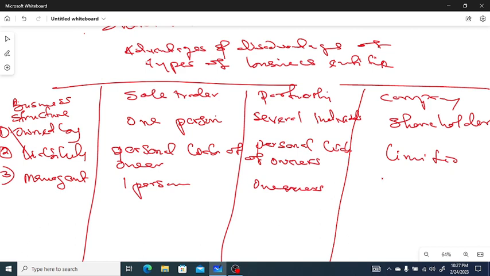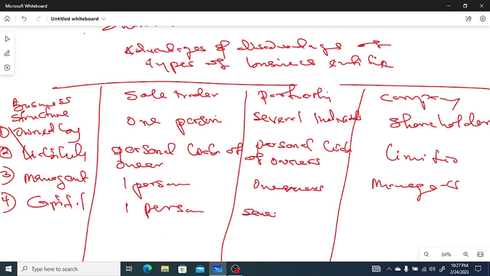Then this business is managed by professional managers, who are hired by the shareholders. And number four, capital. In this case it is contributed by one person. Here it is several individuals. Here it is shareholders.